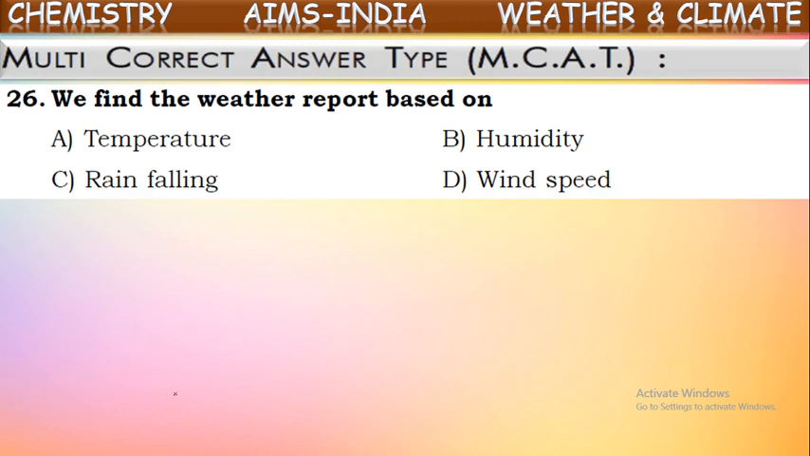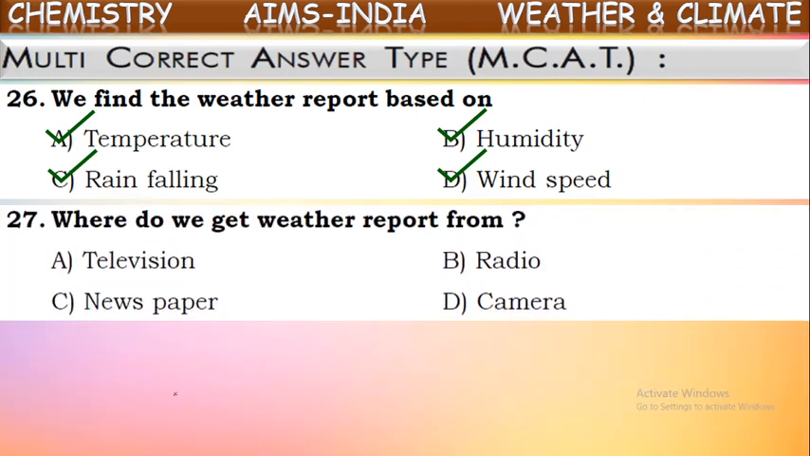Generally these are all taken into consideration while giving a weather report, because temperature, humidity, rainfall, wind speed, and even wind direction are all considered the elements or components of weather. So these will all be taken into consideration while giving a weather report. Now the correct answer will be all of these. All are correct here. Next question,